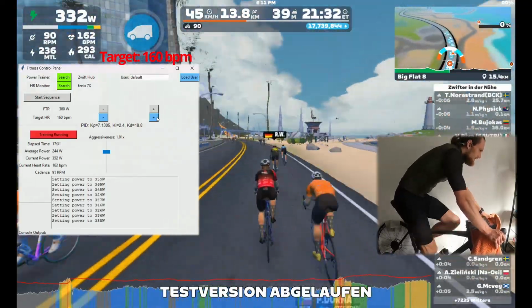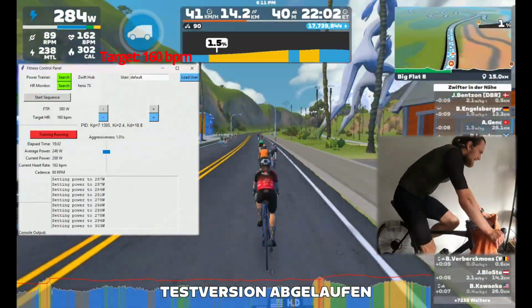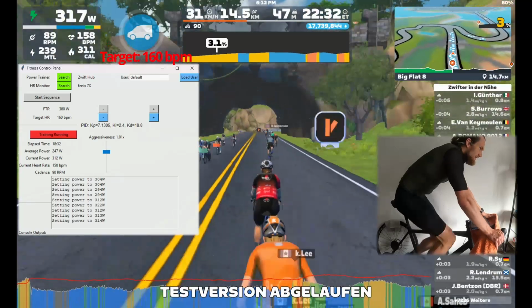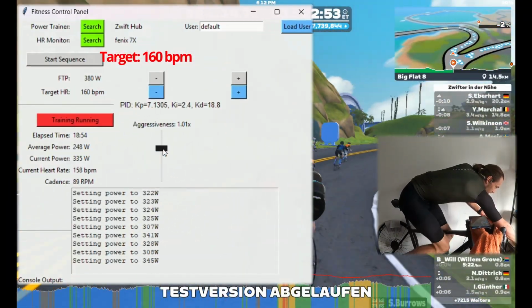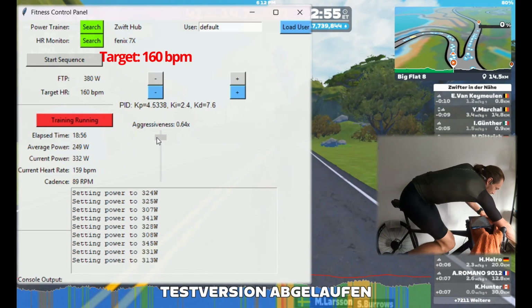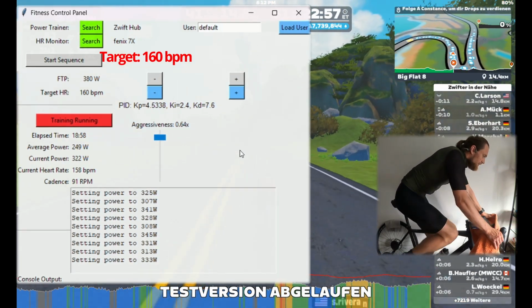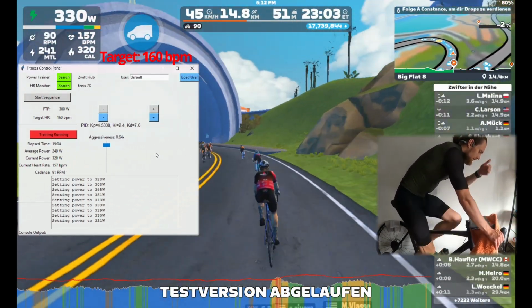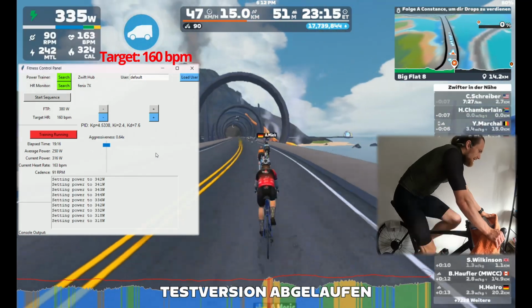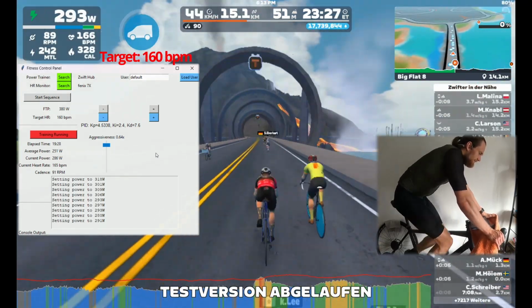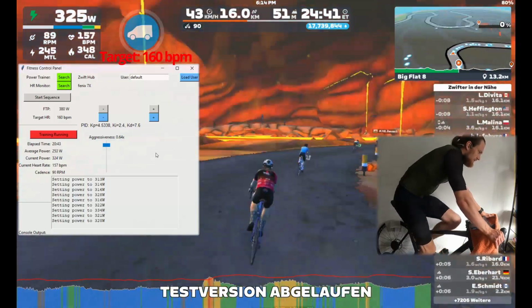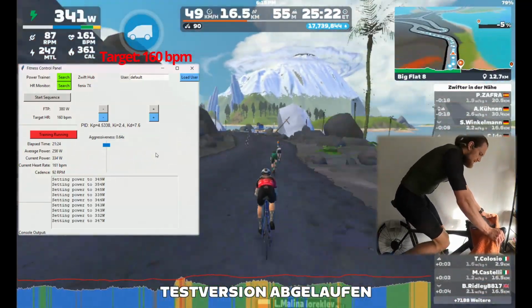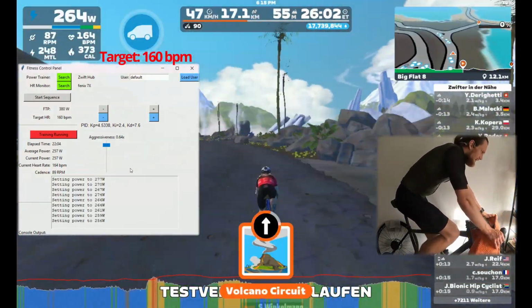In situations like this, the aggressiveness of the controller can be adjusted using the slider in the GUI. Decreasing the aggressiveness reduces the control parameters, resulting in smaller power changes. This can make the ride feel easier, especially when increasing the target heart rate, since the power ramps up more gently. On the other hand, increasing the aggressiveness leads to larger power adjustments, helping the system reach the target heart rate more quickly.